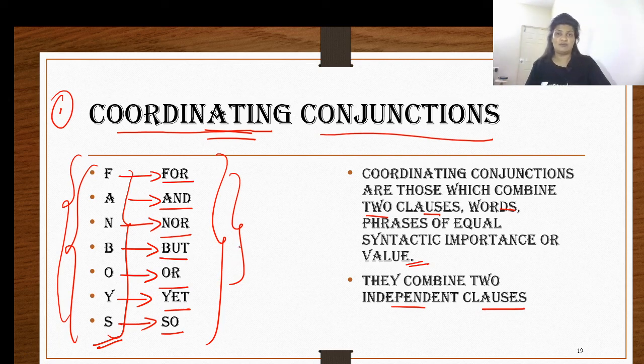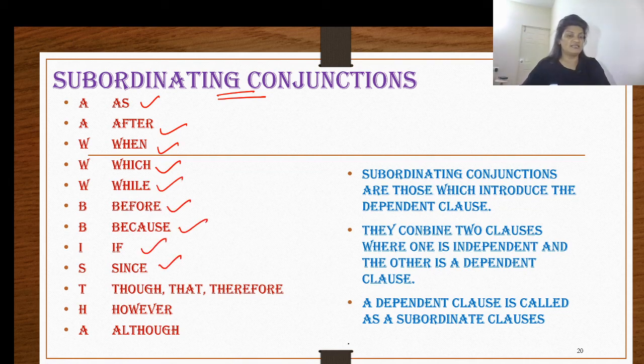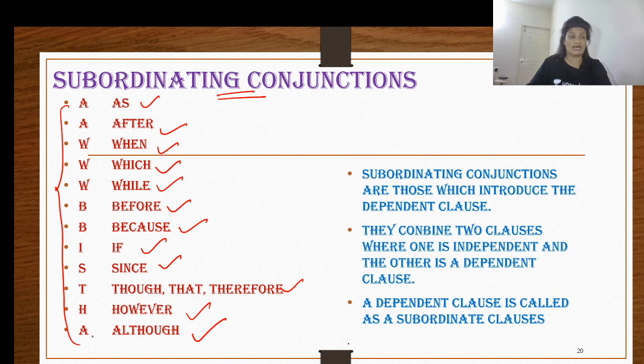I will give you the examples in a little while, but before, let us know what subordinating conjunctions are. Subordinating conjunctions are words like as, after, when, which, while, before, because, if, since, though, that, therefore, however, and although. This also has an acronym to make it easy for you to remember, which is AUBISTA. It might sound a little funny, but trust me.